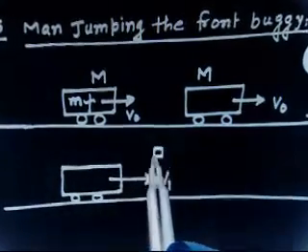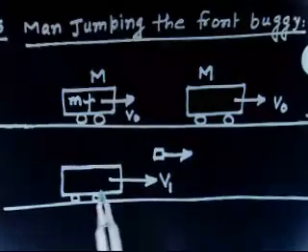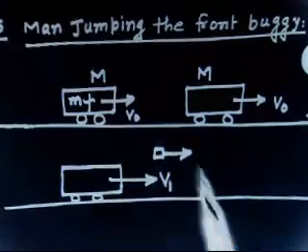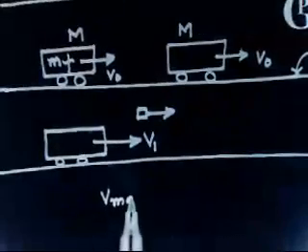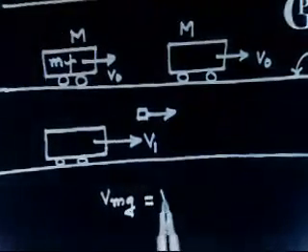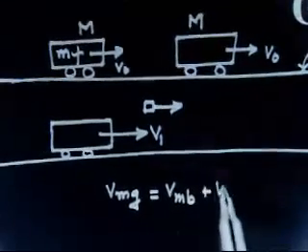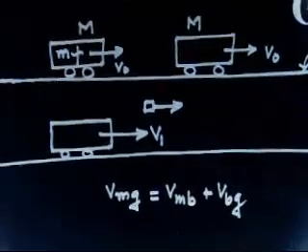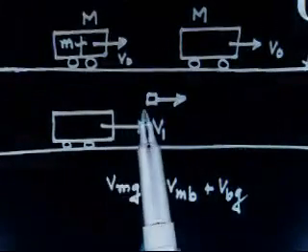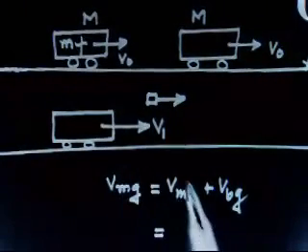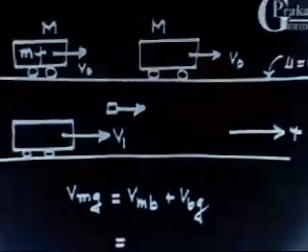Now the man is in the air, and his speed relative to this is u. So what is this speed relative to ground? Let us say velocity of man with respect to ground equals velocity of man with respect to buggy plus velocity of buggy with respect to ground. You have to find this. Let us say this direction is the positive direction.